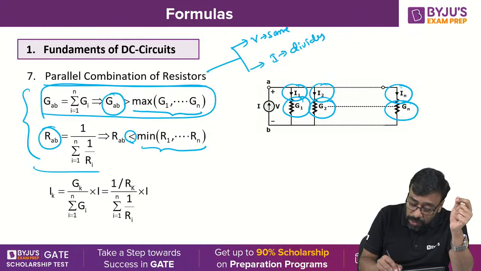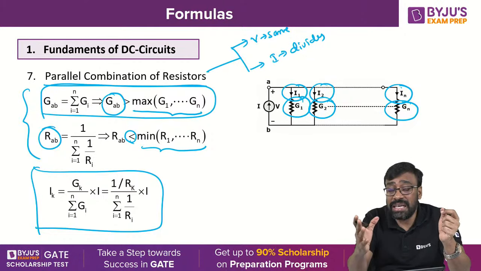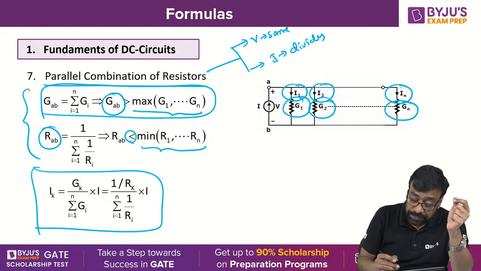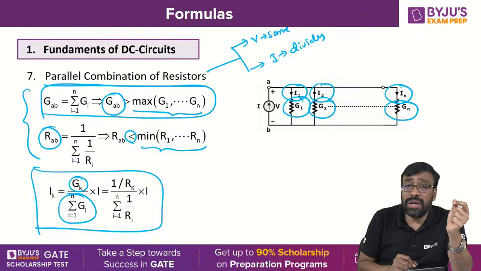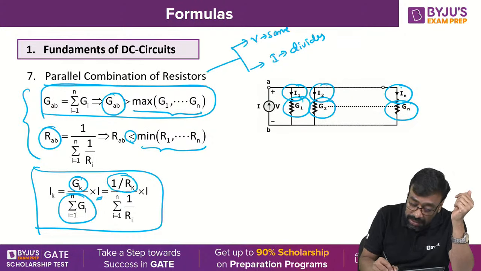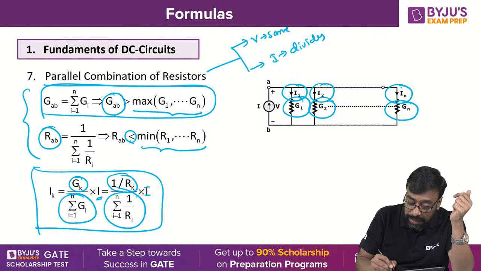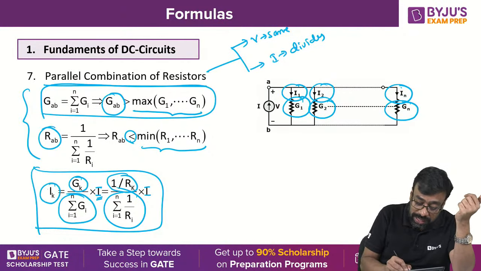And what about the current flowing through, because current is getting divided. I would like to find the current through the kth element. The current through the kth element is Gk / (summation i=1 to n Gi) times I, which equals (1/Rk) / (summation i=1 to n 1/Ri) times I, where I is the total current.